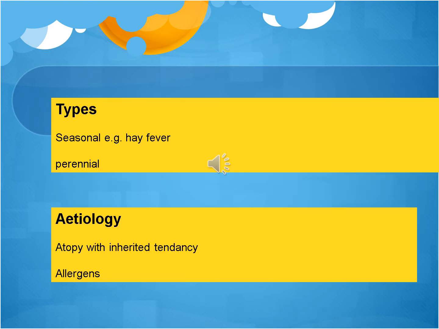Regarding the type of allergic rhinitis, according to the season, it is either seasonal, occurring in a certain season, like hay fever, like in Egypt during the Khamaseen wind in March and April, or perennial, occurring all over the year. This is limited by the presence of the antigen. If the antigen is present all over the year, it will be perennial. But if it only appears in seasons, it is seasonal.